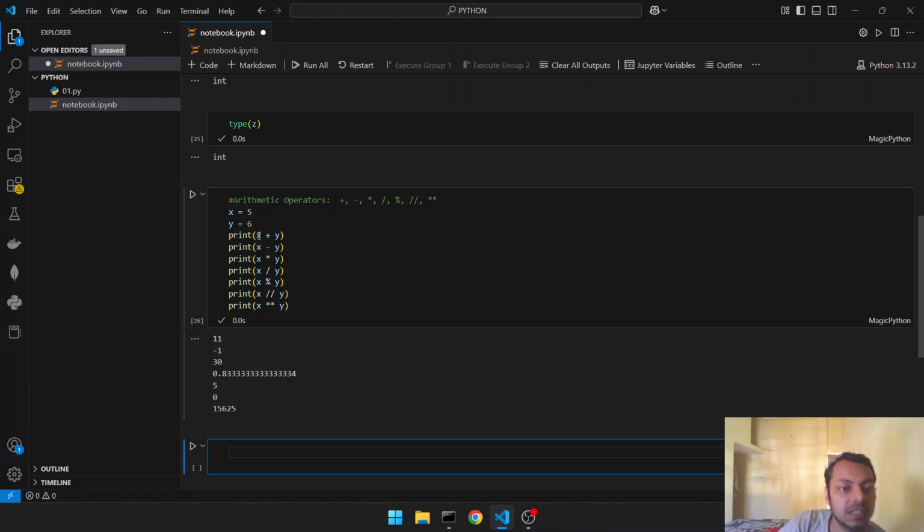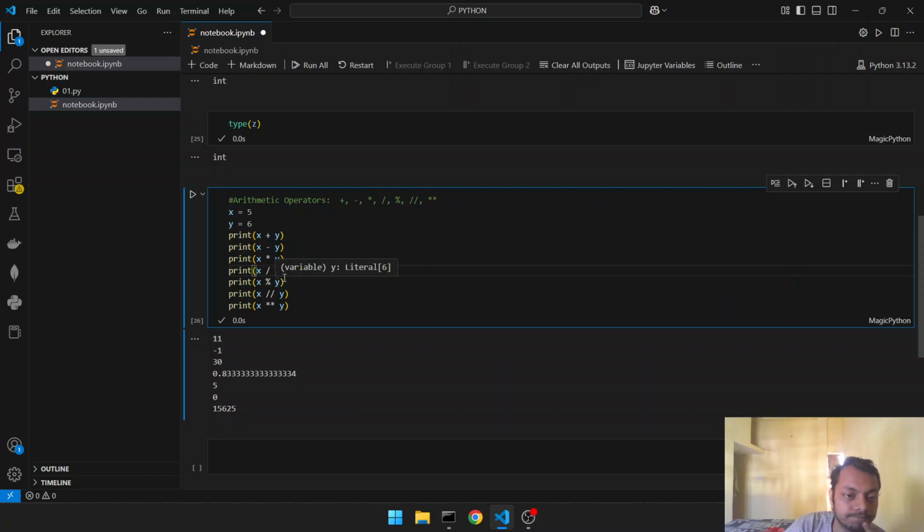See, plus you all know, 6 plus 5, 5 plus 6, 5 minus 6, and 5 into 6. Now 5 by 6. What Python does is it gives float values, the actual division. In C and C++ it would have given 0, an integer, but that is not the case with Python. It gives the actual value for division, and this is the remainder. See, 5 divided by 6 gives remainder 5.